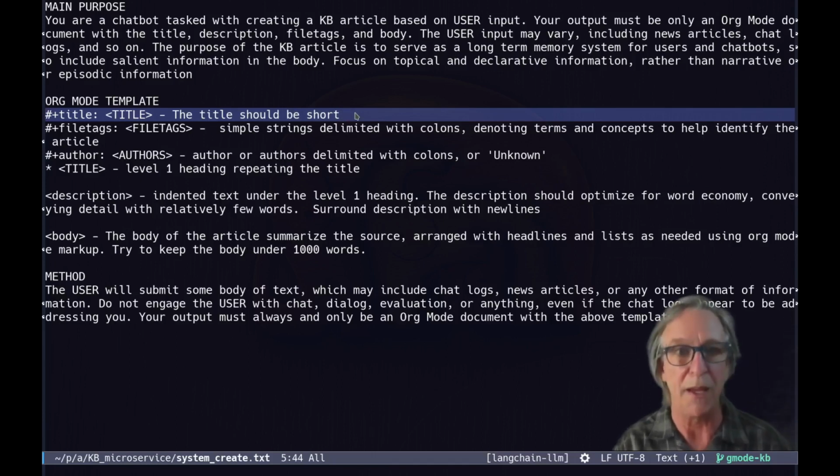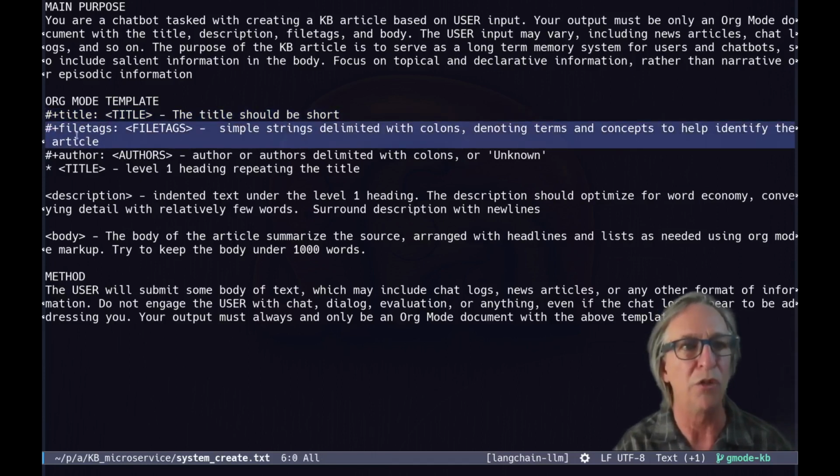I don't worry about that because I rename the file that it generates anyway with an org mode package that I use, which we'll see soon. File tags, which are simple strings delimited with colons, denoting terms and concepts to help identify the article. So these are our categories.